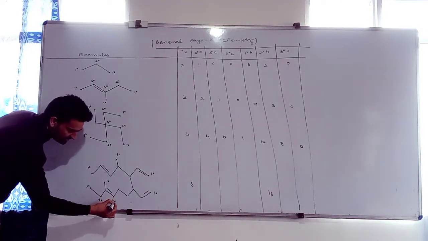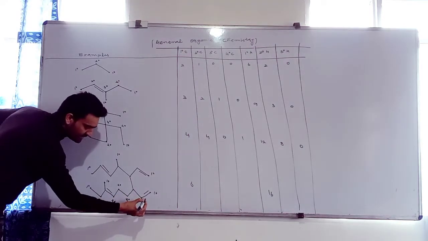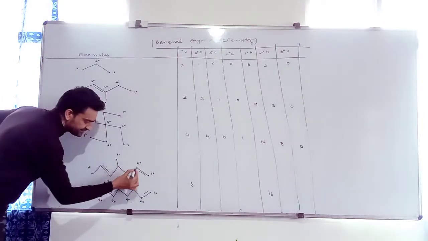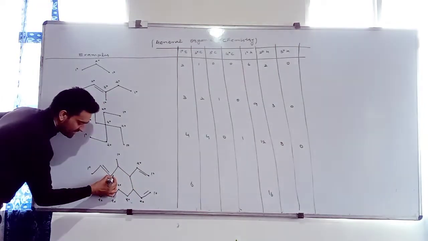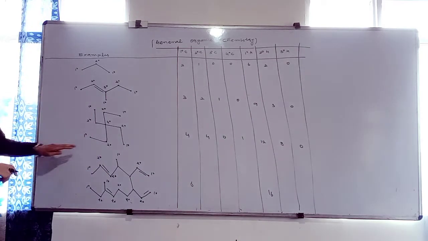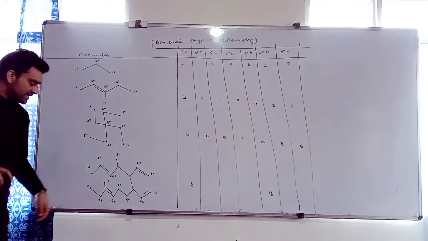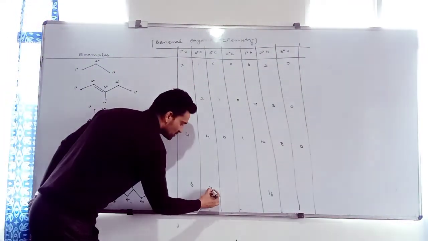Is this carbon secondary? Is this carbon secondary? Clear? Then this carbon is secondary. Calculate how many carbons are secondary. 1, 2, 3, 4, 5, 6, and 7. We have 7 secondary carbons.